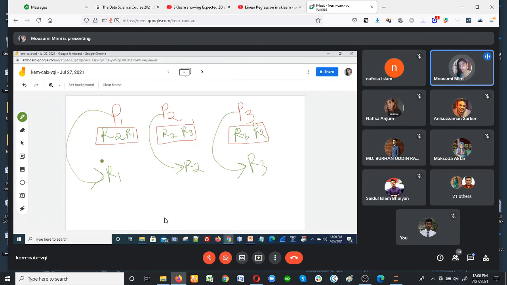Process 1 has resource 1, process 2 has resource 2, process 3 has resource 3. That means each of the processes has actually occupied a resource. So that's why the other resources are occupied by other processes, and all of the processes are in the waiting state. None of the processes can complete the execution of its tasks. That is actually called deadlock.